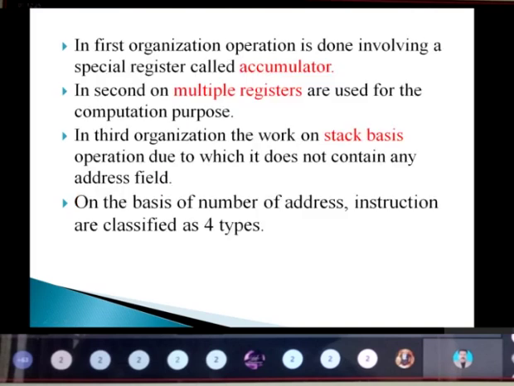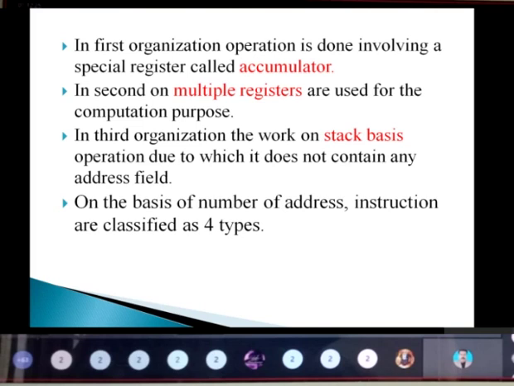In the first organization, the operation involves a special register that we call an accumulator. The second is based on multiple registers used for computation. The third is based on stack operations.